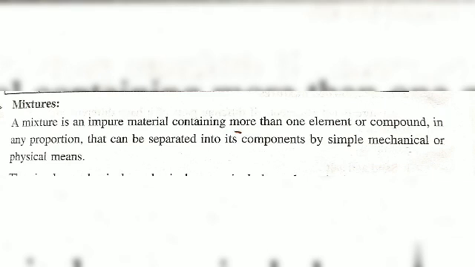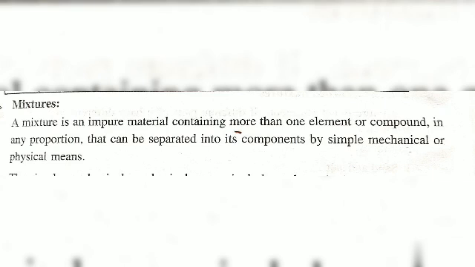Examples of homogeneous mixtures: sugar in water, alcohol in water, and hydrogen chloride dissolved in water. Air is a mixture of nitrogen, oxygen, carbon dioxide, and noble gases. These are all examples of homogeneous mixtures. Next, we discussed heterogeneous mixtures. A mixture is heterogeneous if different parts of it have different composition and properties.